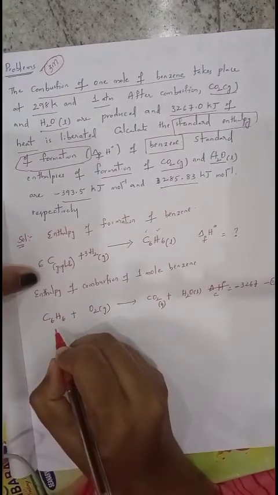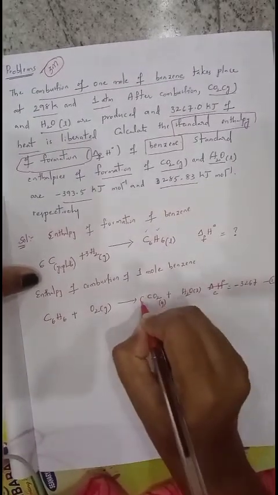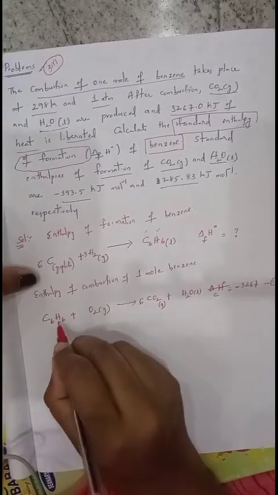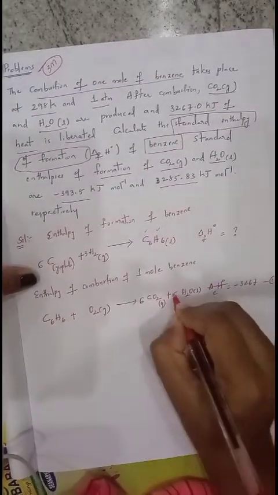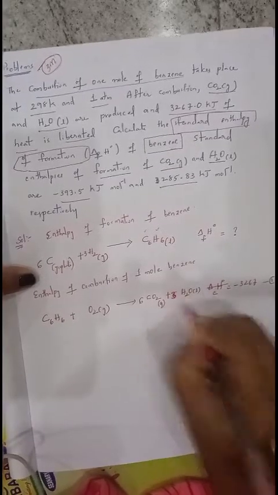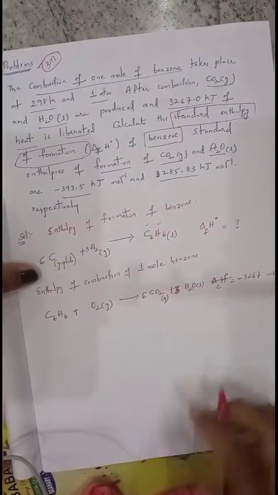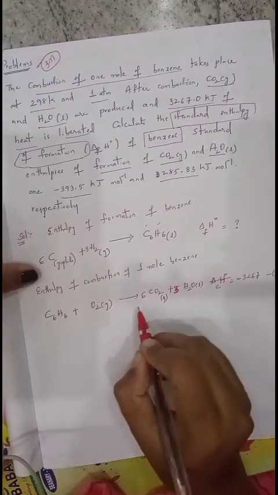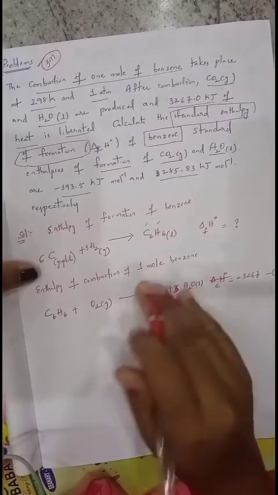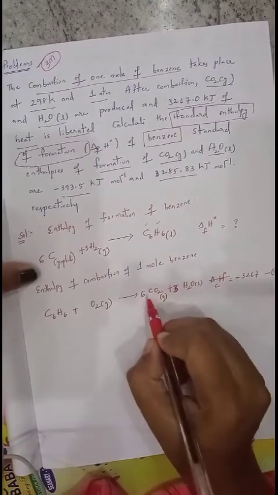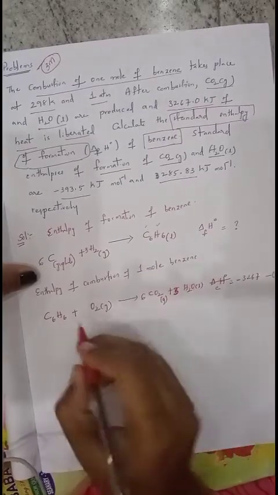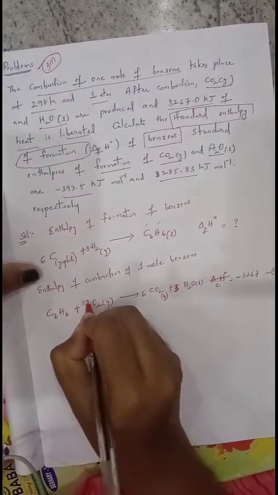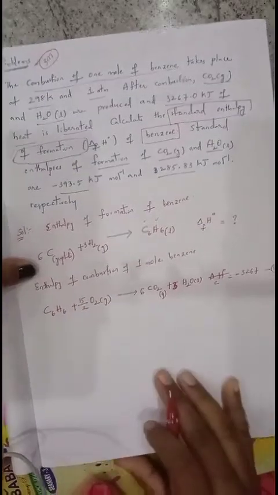Totally here we have 6 carbons, so write here 6 CO2, and hydrogens present here are 6, so write here 3H2O. Now oxygens we want to balance. Total number of oxygens on the product side: 6 twos are 12, 12 plus 3 oxygens is 15. So we want to balance here by 15 by 2. This is our first step.